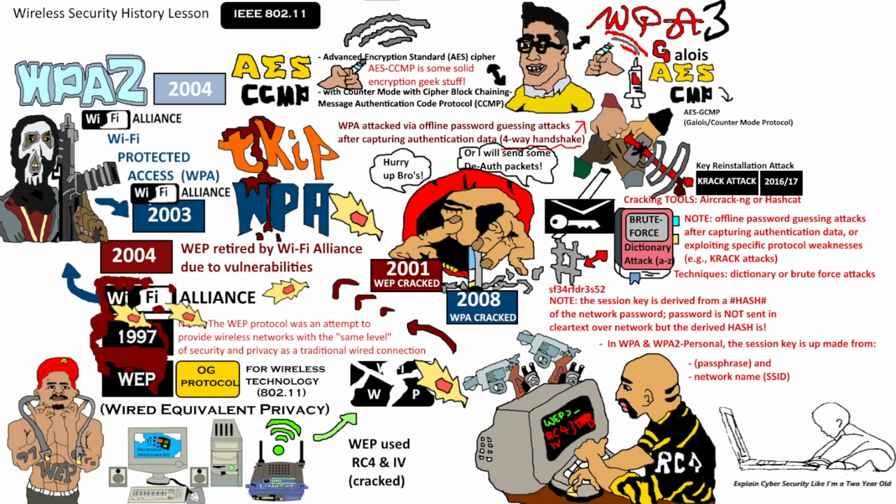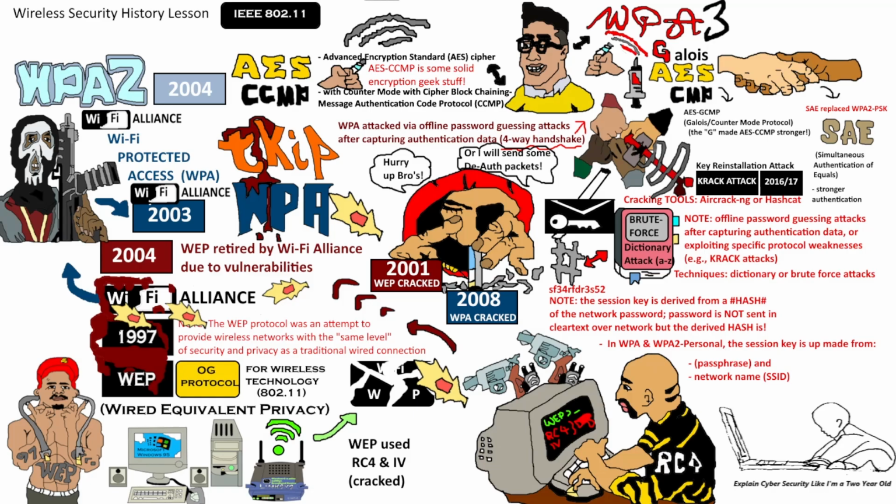And if you would like to see a separate video on the maths of this, please be sure to like this video so that I know that you are interested in such a topic. But for the purposes of this gangster video, just remember that G stands for GCMP, which made AES-CCMP more secure. AKA G for Galois, G for gangster. WPA3 also replaced the WPA2 PSK pre-shared key with something known as SAE, Simultaneous Authentication of Equals, which was essentially a huge security upgrade that provided stronger authentication. And so, to this day, at the time of the video, WPA3 remains the strongest option in terms of the Wi-Fi Protected Access protocols, and you can think of WPA3 as essentially ending the Wi-Fi wars.